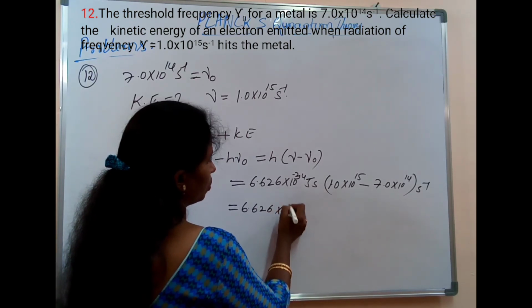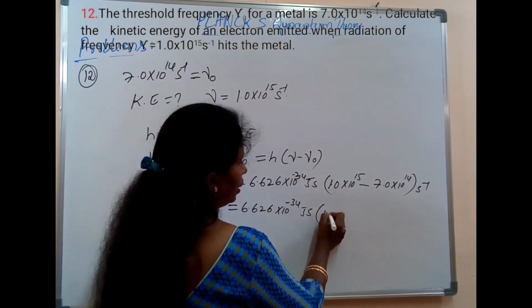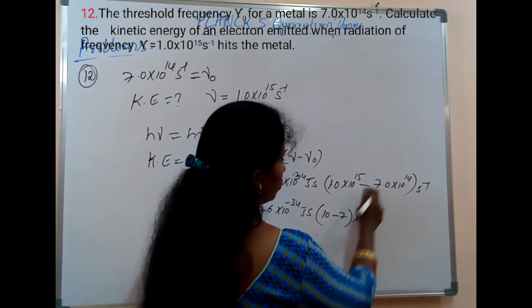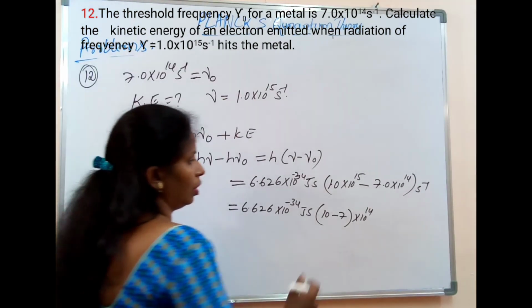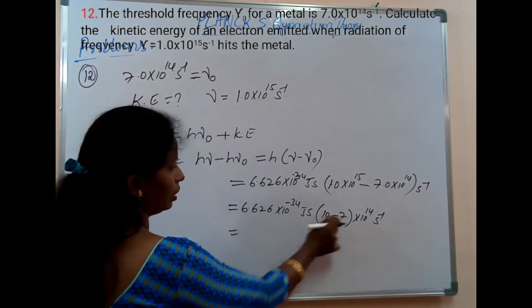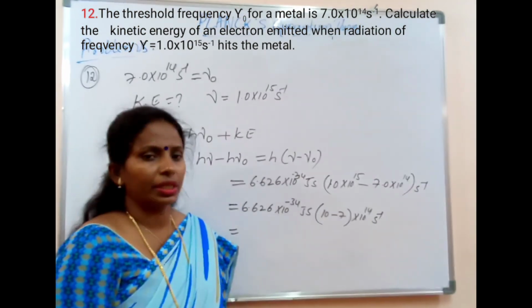I will convert this to 10 to the power of 14 and take it out: 6.626 into 10 to the power of minus 34 joule second into 10 minus 7, into 10 to the power of 14 per second. Then 10 minus 7 is 3.